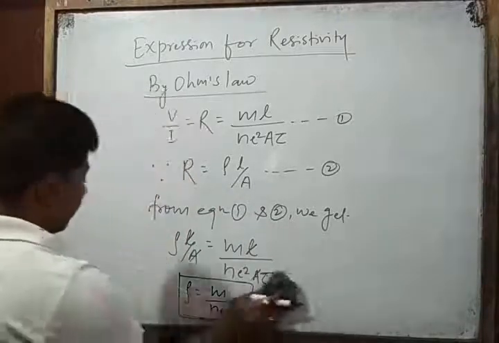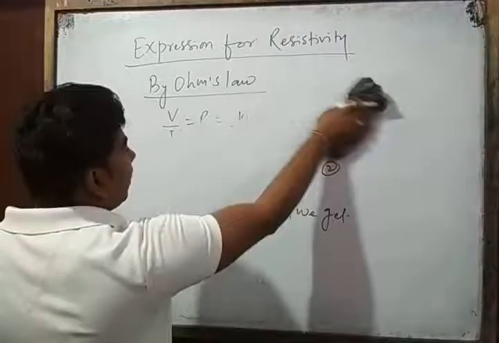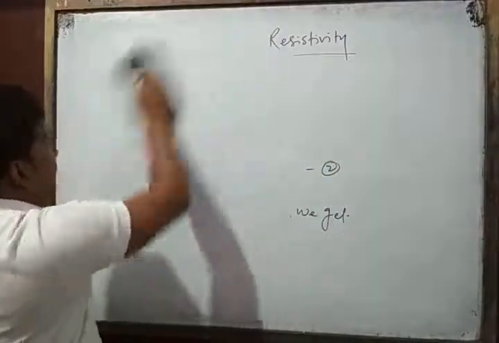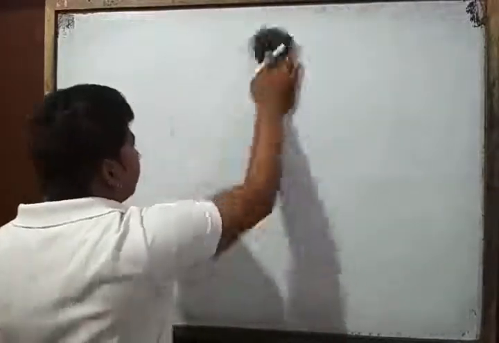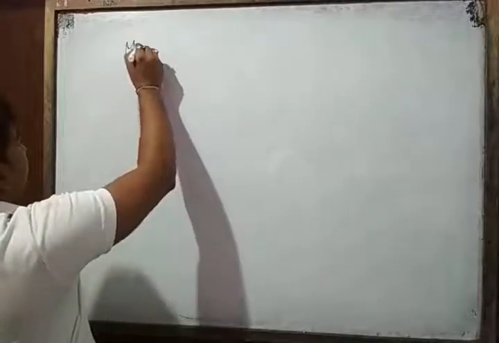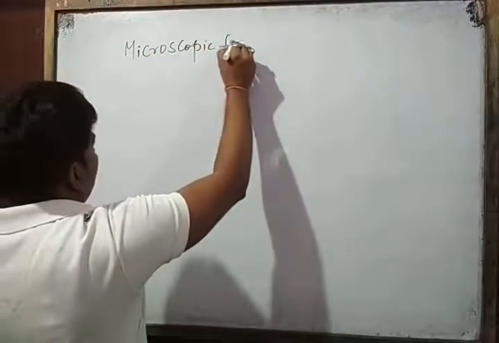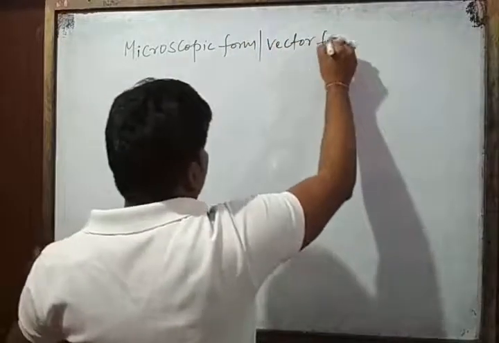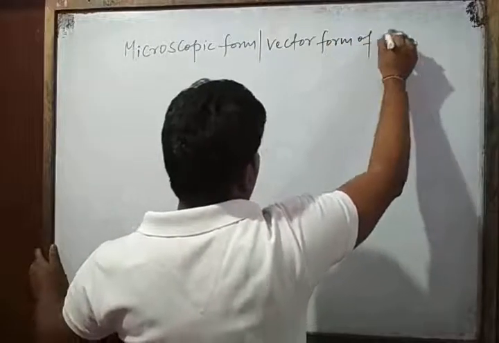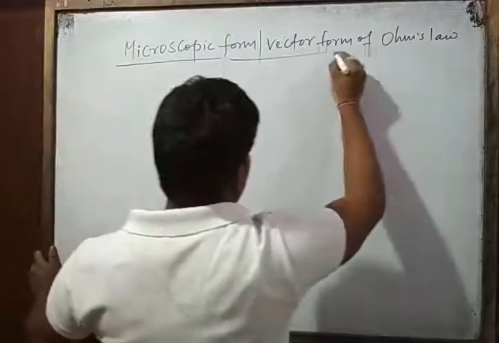Now the next thing is the microscopic form or vector form of Ohm's law. Microscopic form or vector form of Ohm's law. Microscopic.